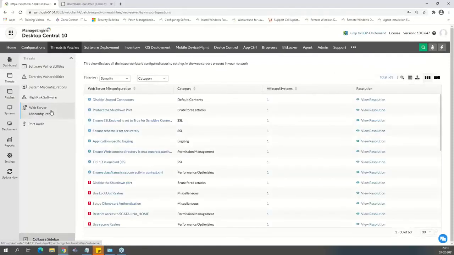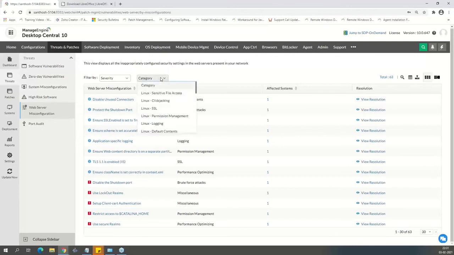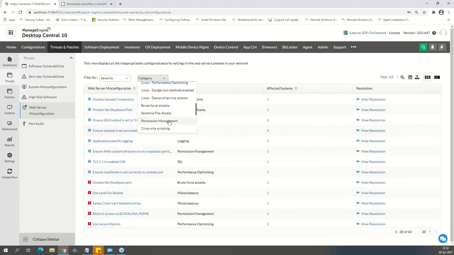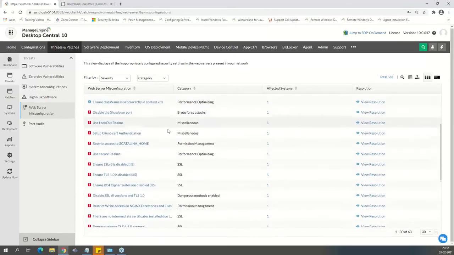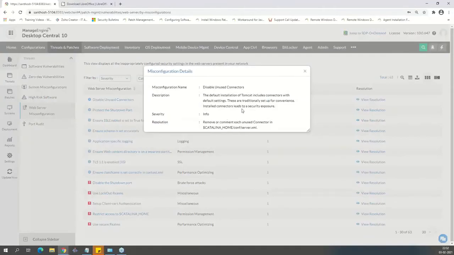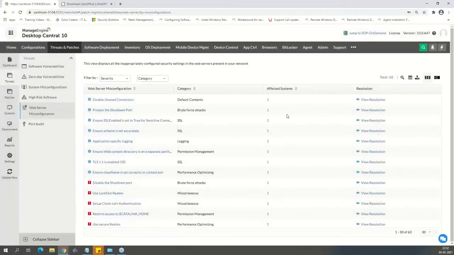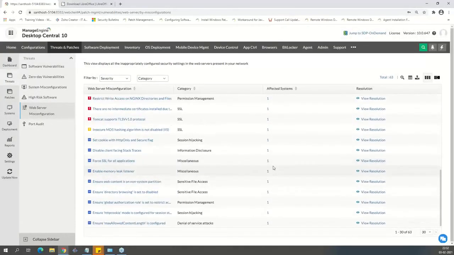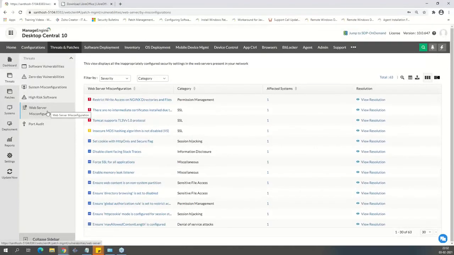And then web server misconfigurations. So if you're running a web server and you'd like to audit it and see the security under different categories, things like sysjacking or denial of services, or whether session hijacking or cross scripting is there, we are going to run a vulnerability scan, and you can see the report here. Right? If you want a resolution, you can click on view resolution. It's going to give, again, what you need to fix on your web servers in order to safeguard or remove this vulnerability from the existing system. So that's web server misconfiguration.